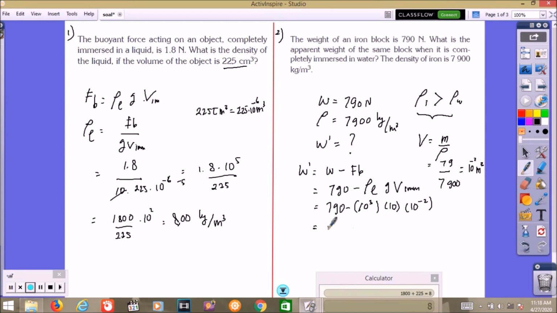790 minus this one, minus 100, is 690 newtons. So this one is the apparent weight, the weight of the iron block in water.